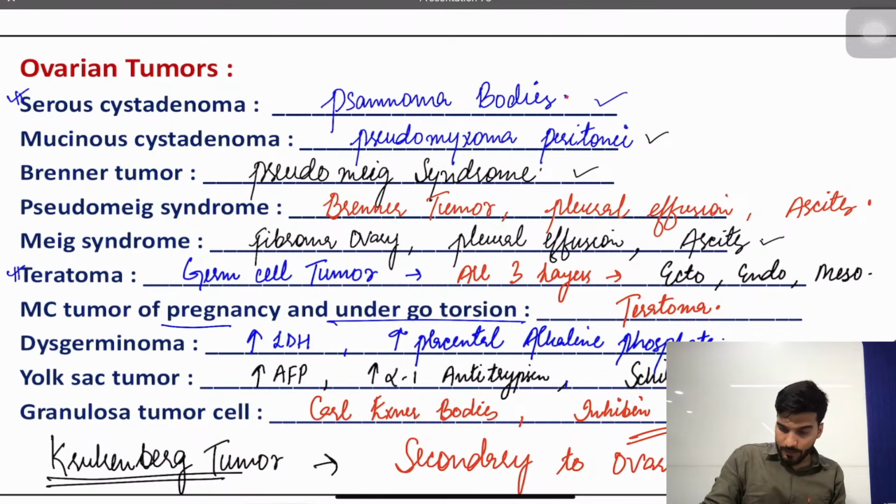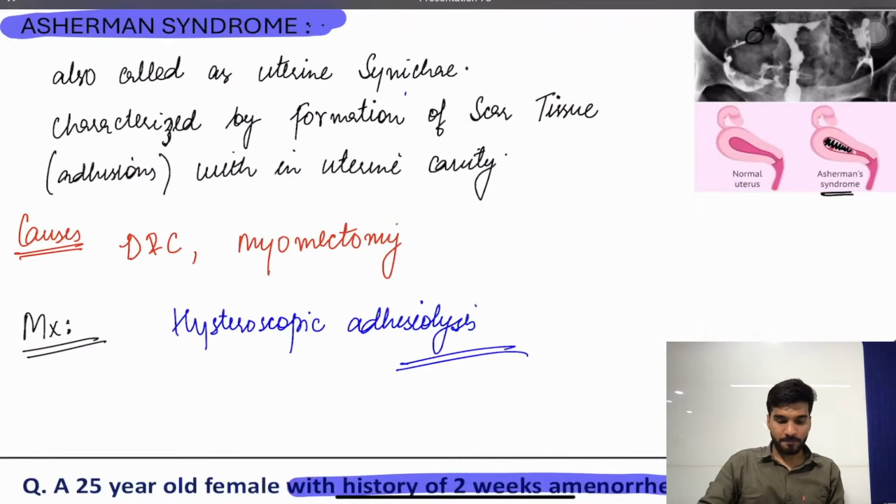Teratoma, all three layers are present, ecto, endo and meso, and this is the most common tumor associated with torsion and pregnancy. Okay, dysgerminoma has increased LDH and PLAP. Schiller-Duval bodies with AFP and alpha-1 antitrypsin is yolk sac tumor. Inhibin and Call-Exner bodies is granulosa cell tumor. And if the tumor is secondary to the ovaries from stomach or breast cancer with signet ring cells, that's classically Krukenberg's tumor. Okay?